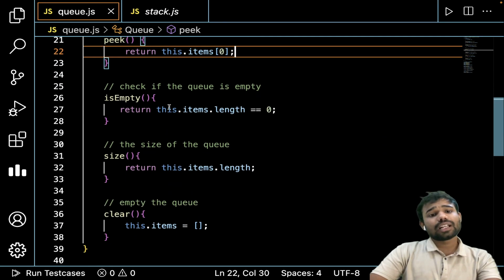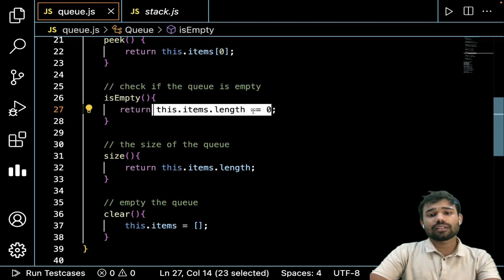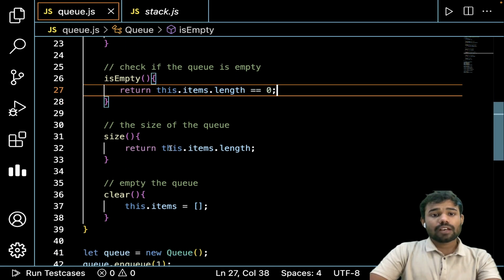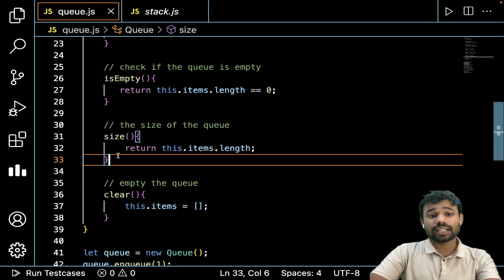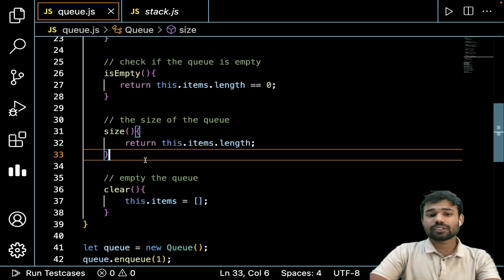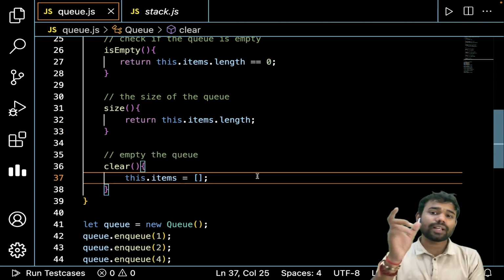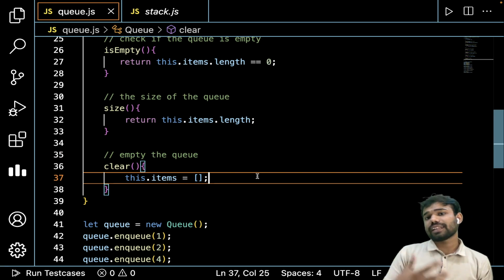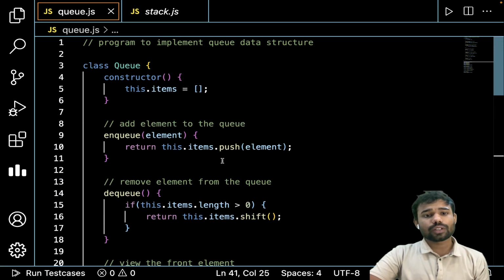Similarly, we will have the is empty function. Is empty means normally if the length is zero, that means the queue given to us is empty. That is a very normal case. What is the size of the queue? Normally we just return the length of the array, and that will be the size of the queue. And if we have to clear the queue, we directly make the array blank. If we make the array blank, the queue will be cleared. That's all.